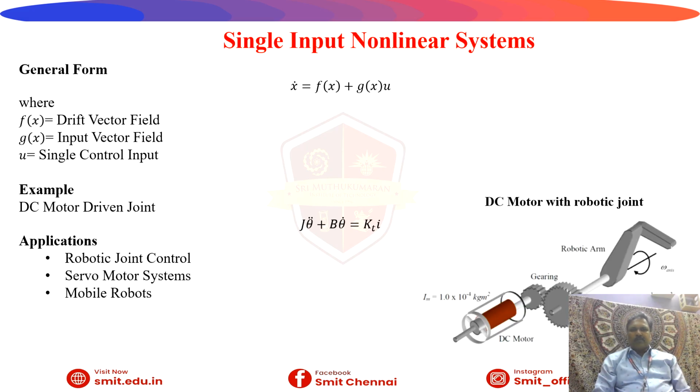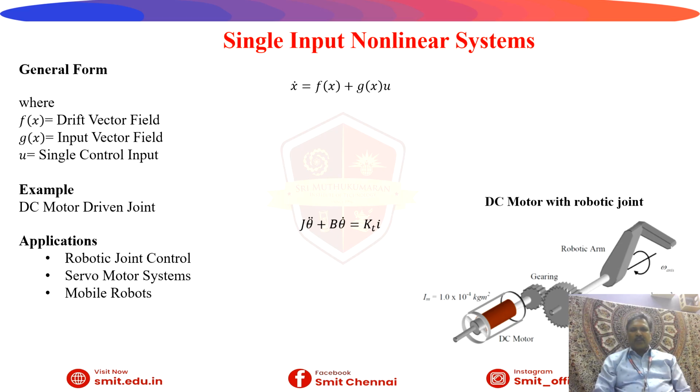Now the general form for single input non-linear systems can be written as x dot equal to f of x plus g of x u. F of x is the drift vector field, g of x is the input vector field, and u is the single control input.